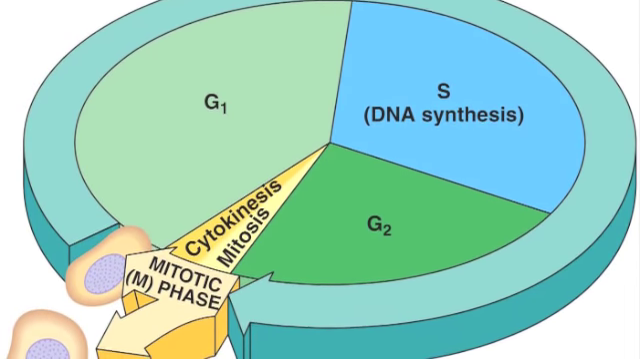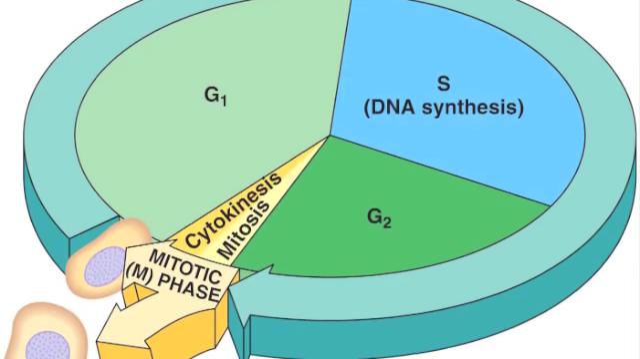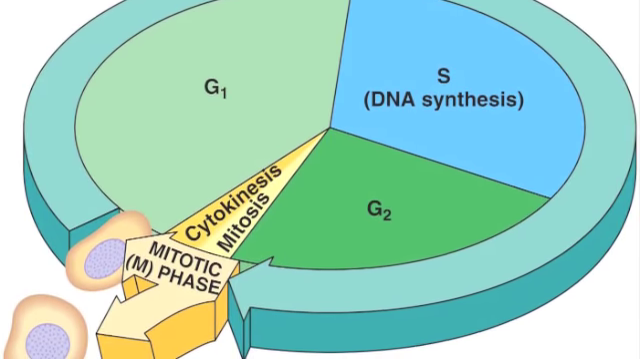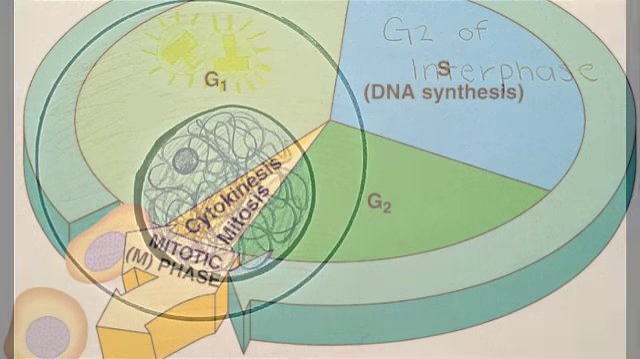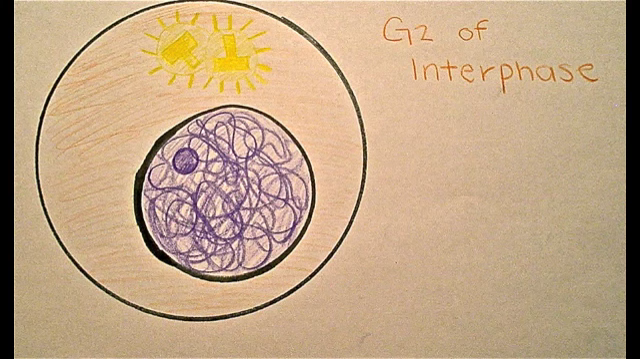In G1, protein synthesis occurs and the cell doubles in size. In S phase, chromosomes located in the nucleus are duplicated. In G2, the cell resumes its growth in preparation for mitosis. After interphase, the cell begins the mitotic phase.